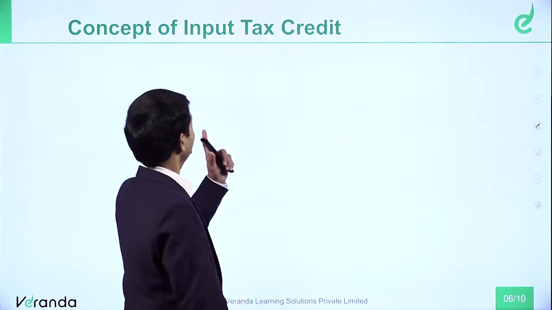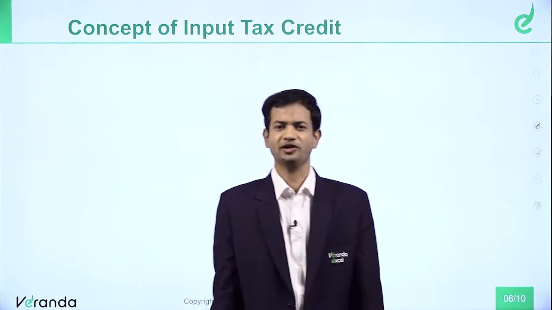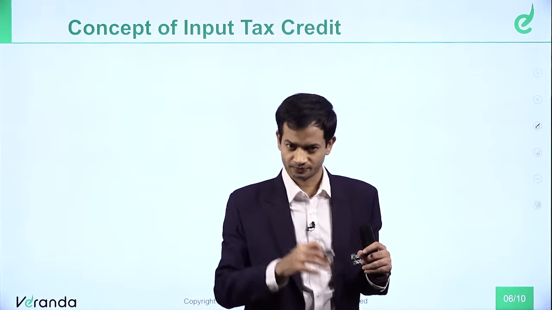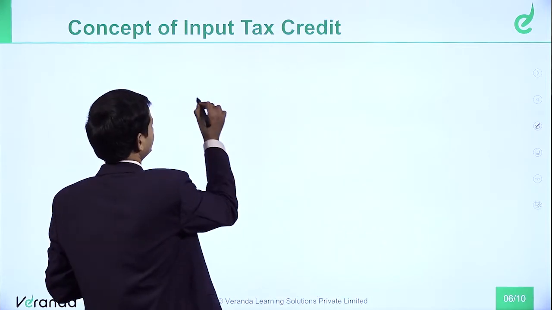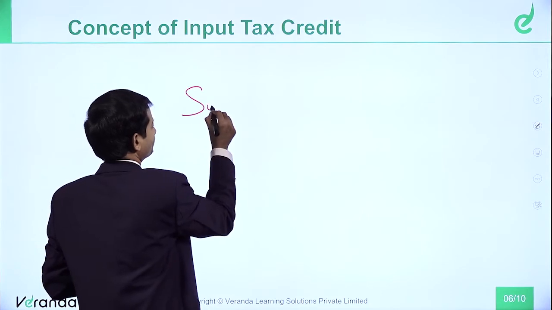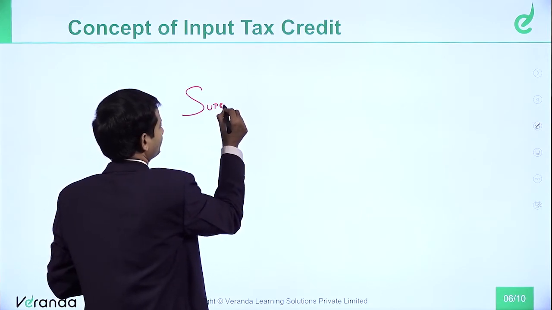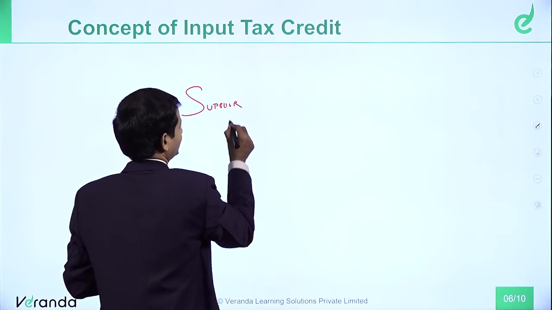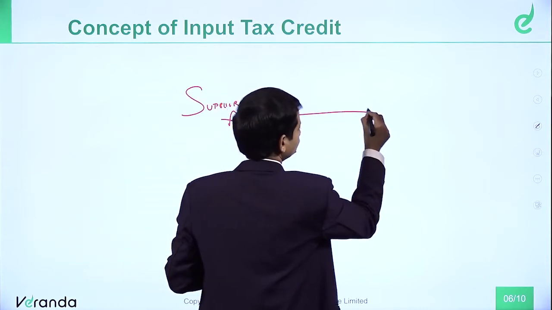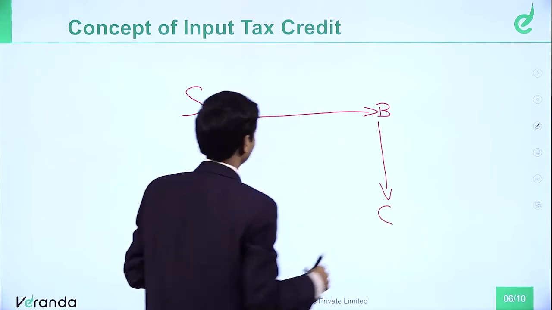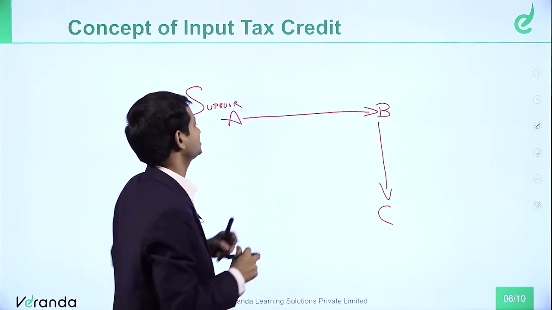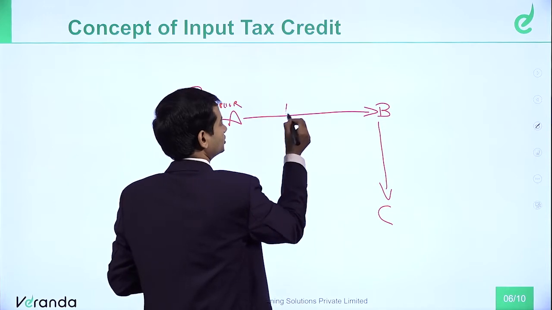Concept of input tax credit. What is this concept of input tax credit? Now, let me give certain examples. Supplier A supplies goods to customer B. Customer B supplies goods to customer C. So now, let's say he has supplied him goods worth rupees 10,000.